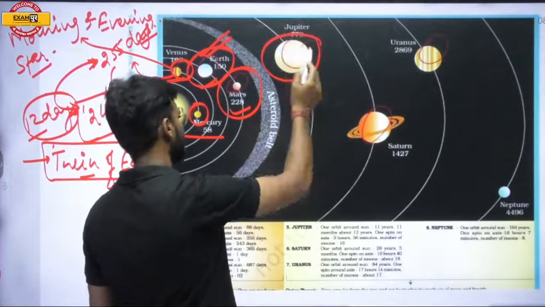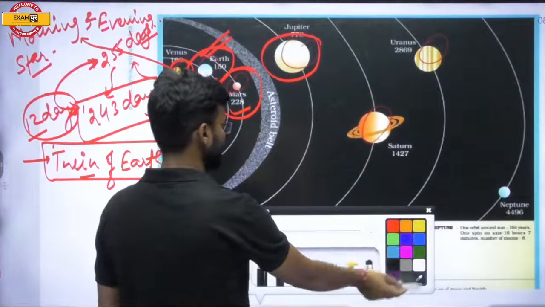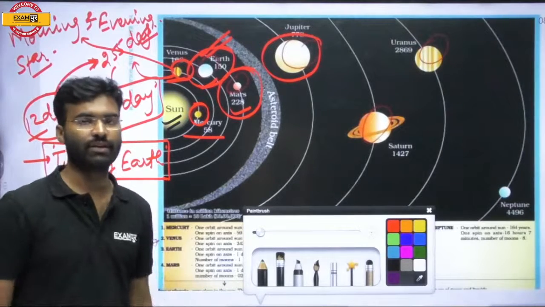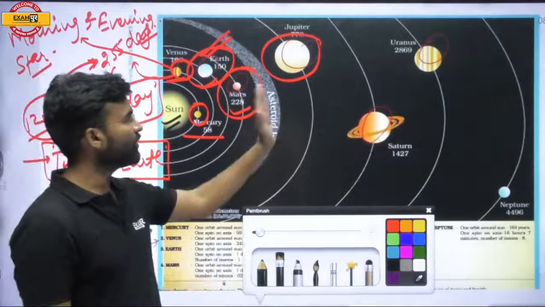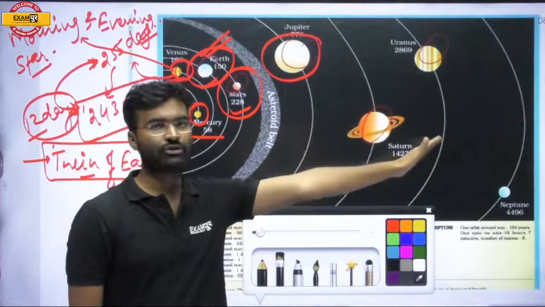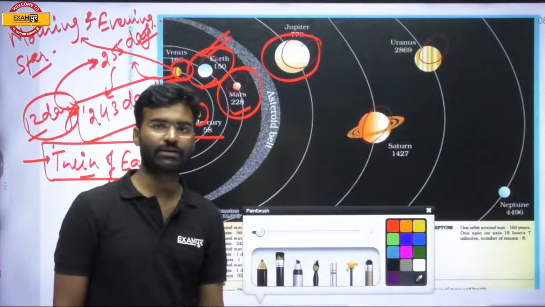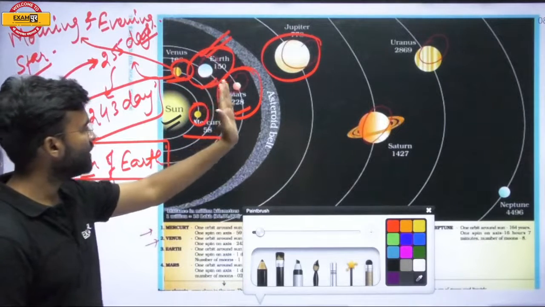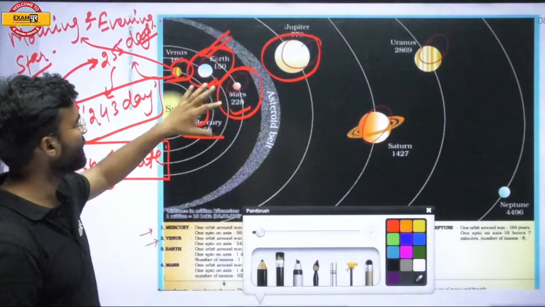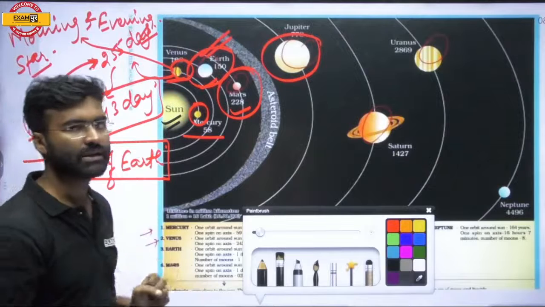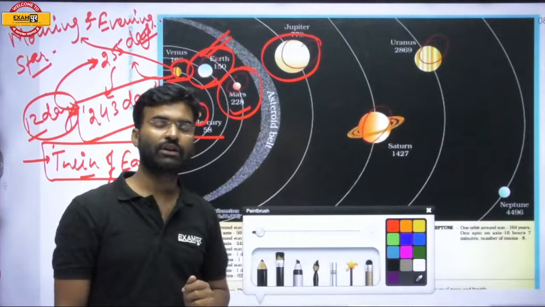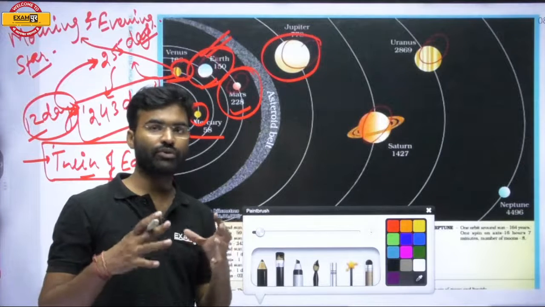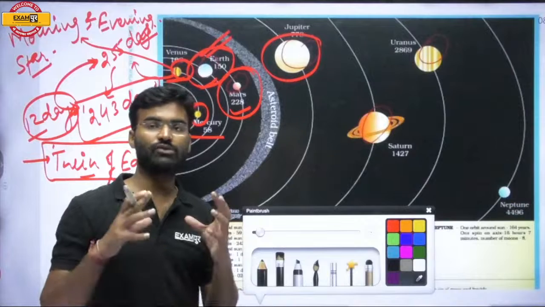The next planet is Jupiter, and Jupiter is basically composed of gaseous material. The planets found after Jupiter are called gaseous planets. All the planets up to Mars, the 4 planets Mercury, Venus, Earth, and Mars, are the terrestrial planets, because they are composed of hard rocks, of solid material.